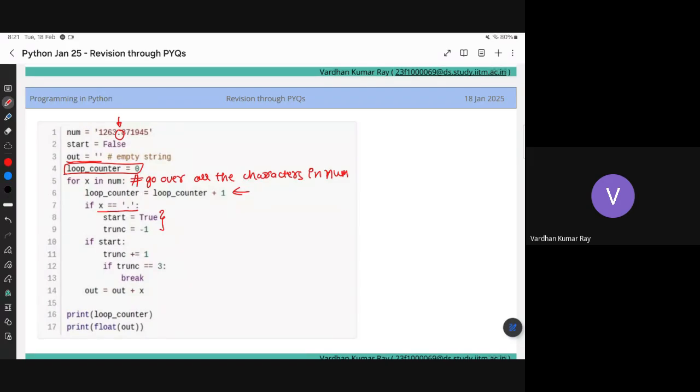So let me just do 1, 2, 6, 3.8.1, 9, 4, 5. So till 3, start is still false, right? And truncate has not been defined. So as soon as it reads this dot, your start goes to true and your truncate goes to -1. Correct? And now this if body becomes correct, right? So it will enter this if body, because status becomes true. Before that, it can never enter this if body.